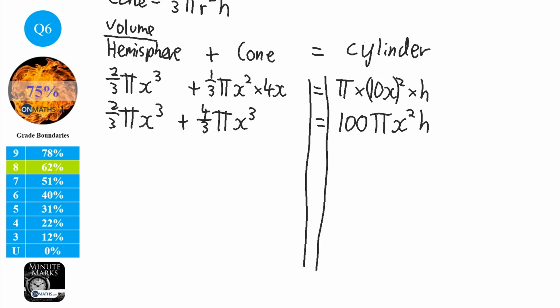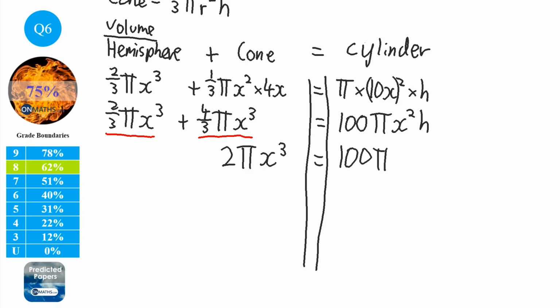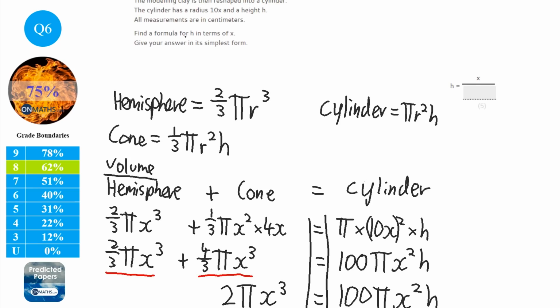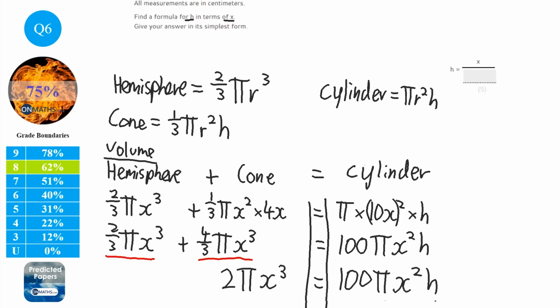Okay. Now, if you notice on the left-hand side, these two here are the same. They're both pi x cubed. So we can just add them together. So it's going to be 2/3 plus 4/3. So that's going to be 6/3, or just 2. So it's going to be 2 pi x cubed equals 100 pi x squared h. Brilliant. Okay. Now let's just check to see what it wants. It wants a formula of h in terms of x. So it wants h equals.